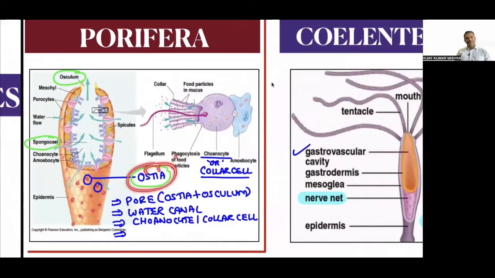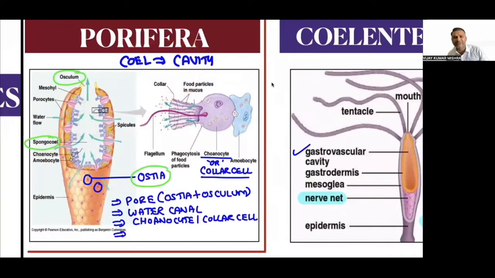They are called ostia, and through ostia the water will enter inside. Then water enters into the spongocoel. From ostia it will enter the spongocoel. Spongocoel is the cavity. Whenever the word coel comes in biology, the meaning is cavity. You just studied coelom, so it's the same meaning.